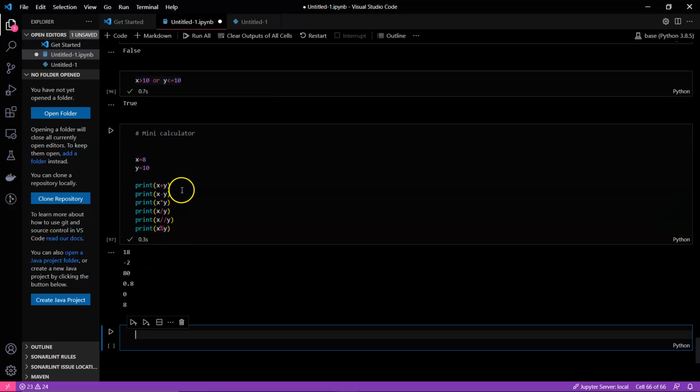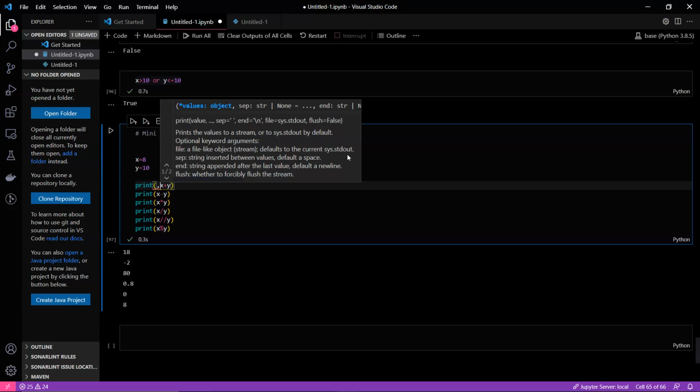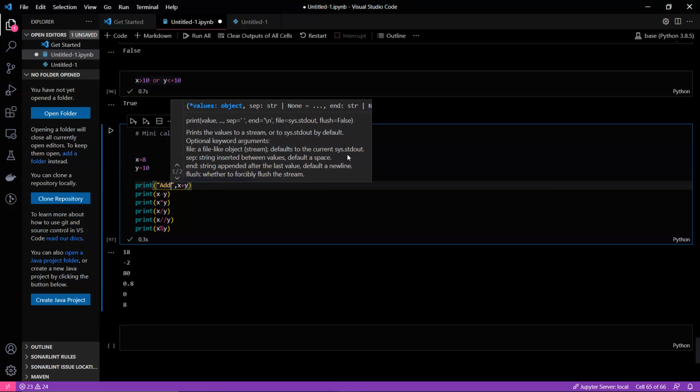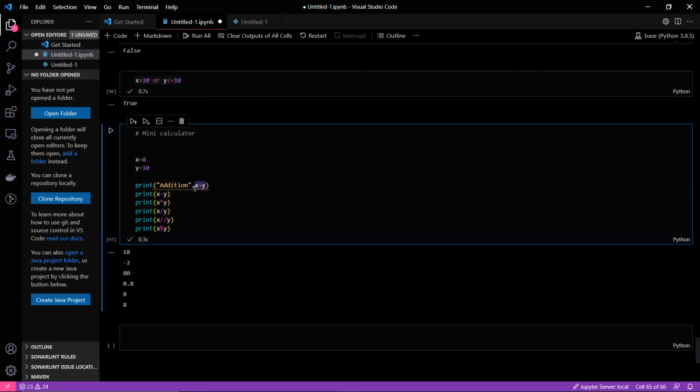So you are getting everything as an output. In the print statement, what we can do is, if it's addition, we can just give addition, and here we can provide variables. Notice one thing: whenever we are writing something which the computer doesn't know and doesn't store any value, it's usually a string, and we always enclose it in double quotes.